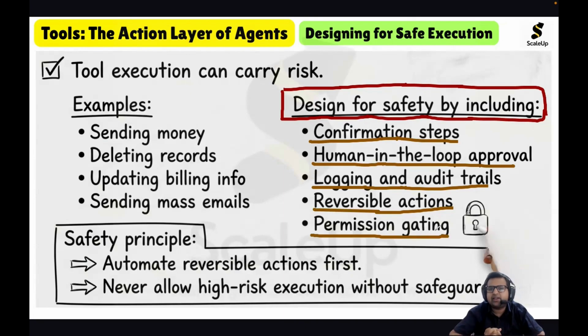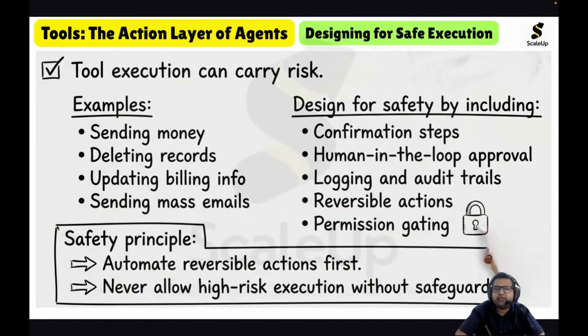So it's very clear that for safe execution there are some very important design principles to keep in mind. Whenever you are designing tools, you should design for safety by including confirmation steps, human in the loop approval, logging and audit trails, reversible actions, and permission gating.